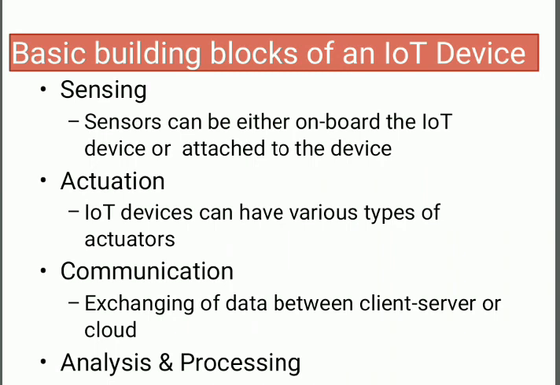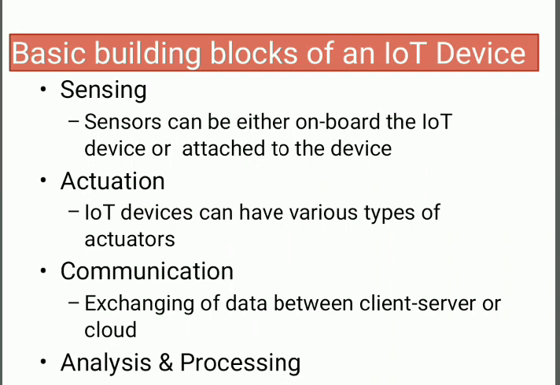The first building block of IoT is sensing. Sensors can be either onboard sensors or sensors attached to the device. An IoT device can collect various types of information from the onboard or attached sensors, such as temperature, humidity, and light intensity.